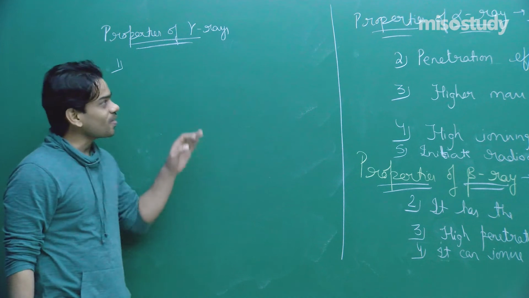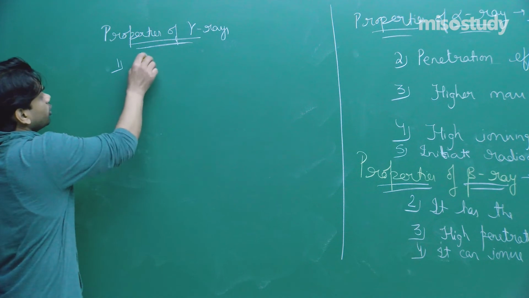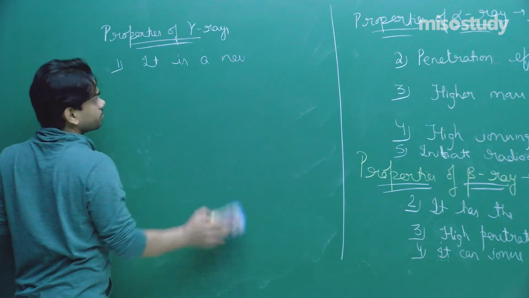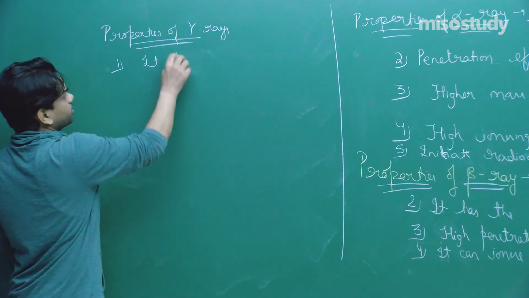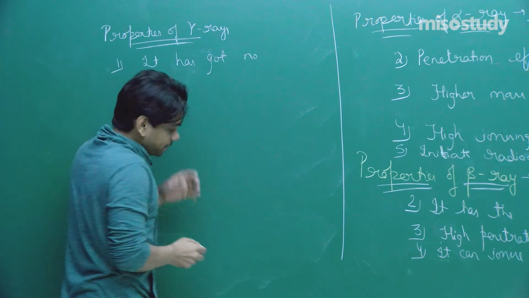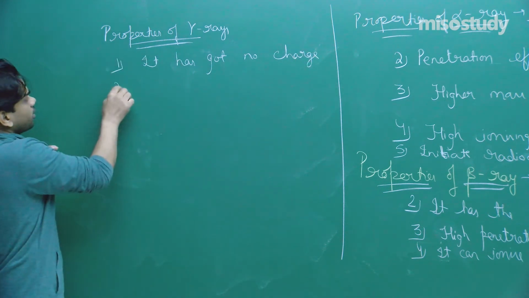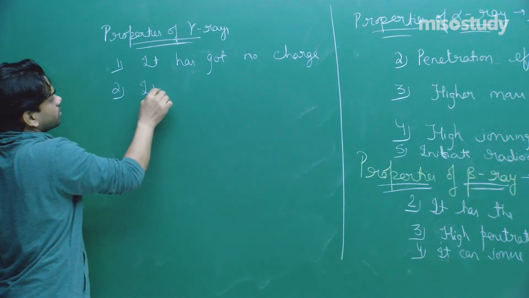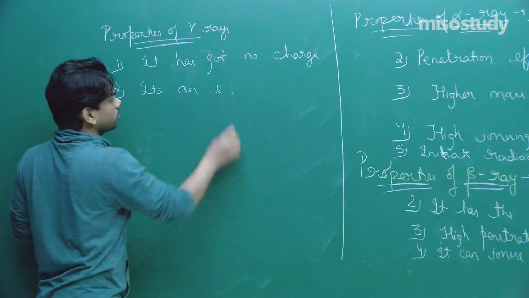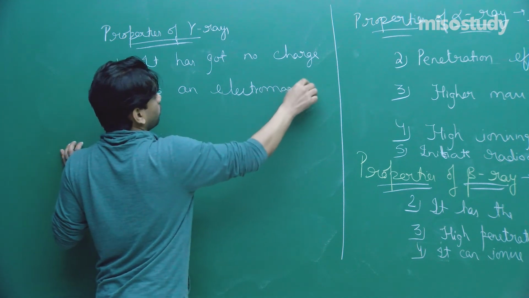We know that it was not deviated by electric field and magnetic field, so it is neutral. Second thing, it's an electromagnetic wave or photon.